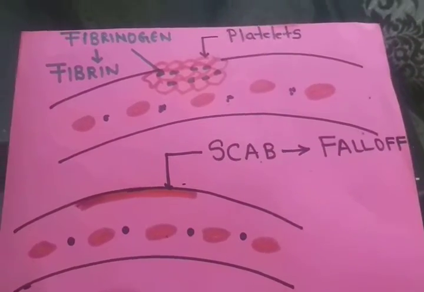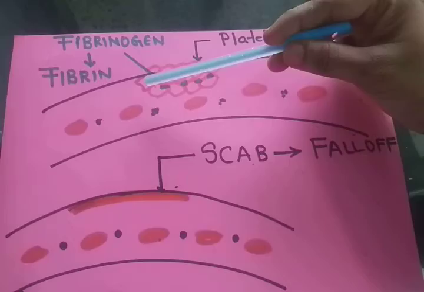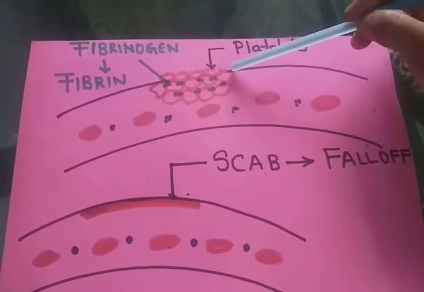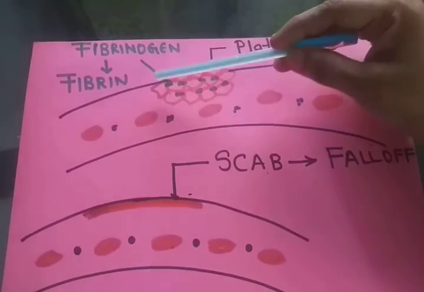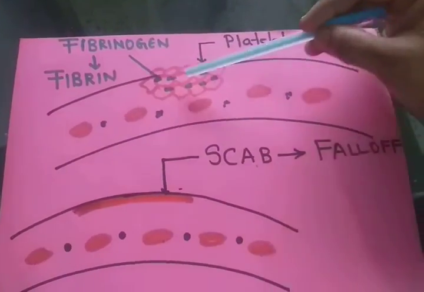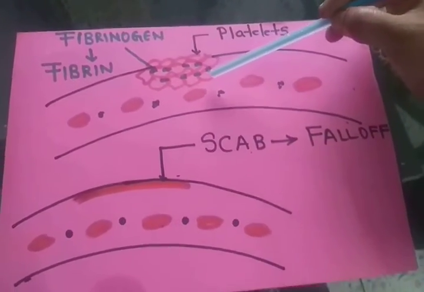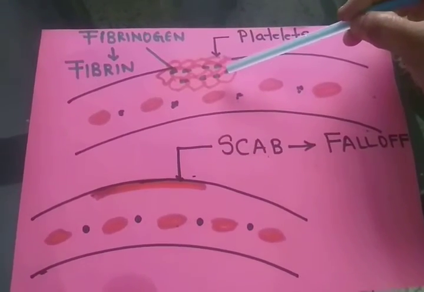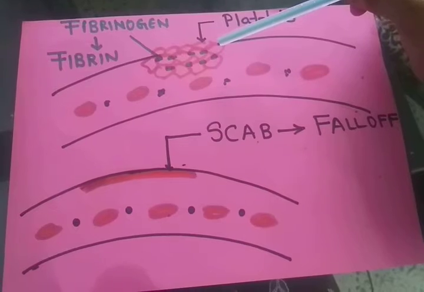Immediately, all the platelets will come to the region of break. This is the region of break. All the platelets will gather together at the region where the break has occurred, and they will form a cluster.